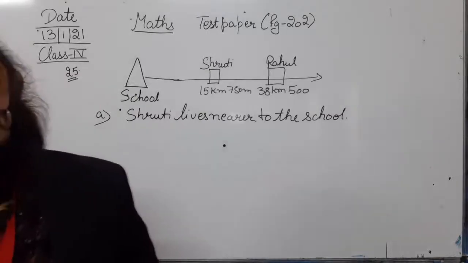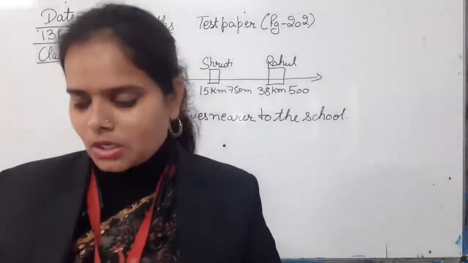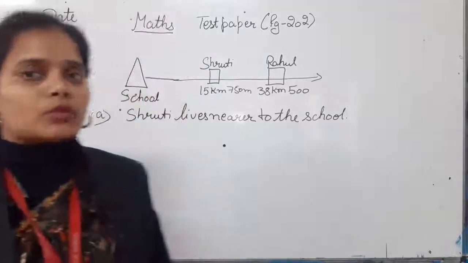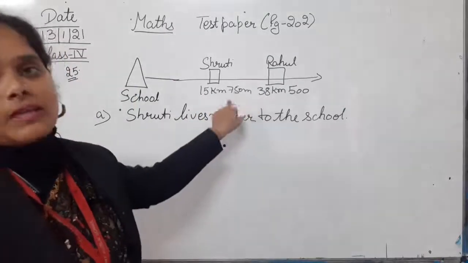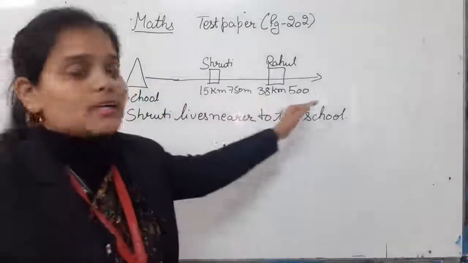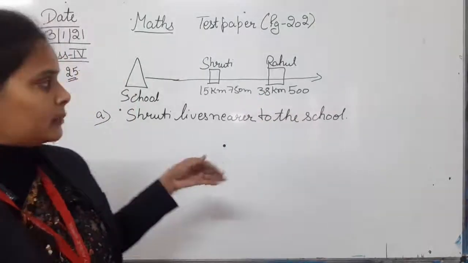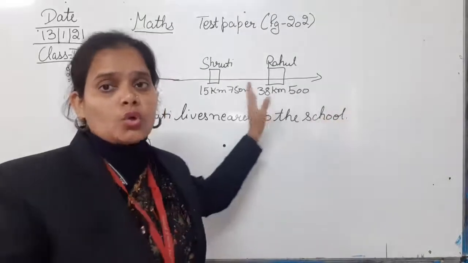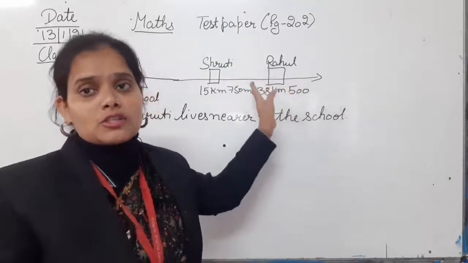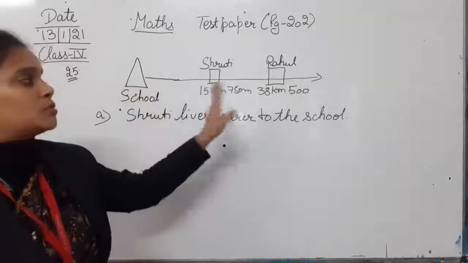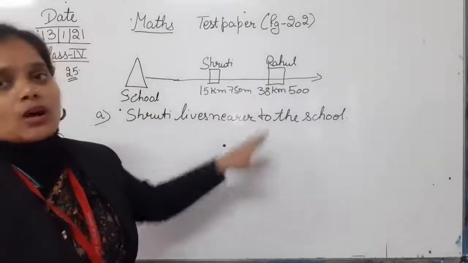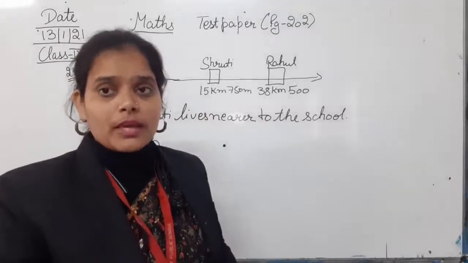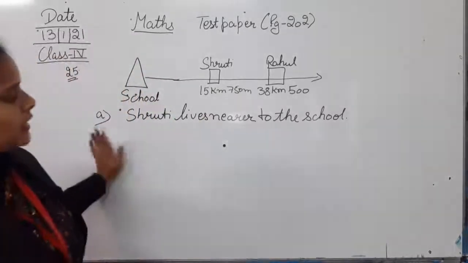Okay, next is what is the distance between their houses if both are on the same side of the school? तो कहते हैं अब इन दोनों के घर के बीच में कितना distance है. अगर दोनों का घर जो एक ही side में है स्कूल के, so that means if the school के left hand side में ही श्रुति और राहुल का घर है, तो उन दोनों के घर के बीच में what is the distance between Shruti's house and Rahul's house. So that we have to find out. Okay. So let's find this.